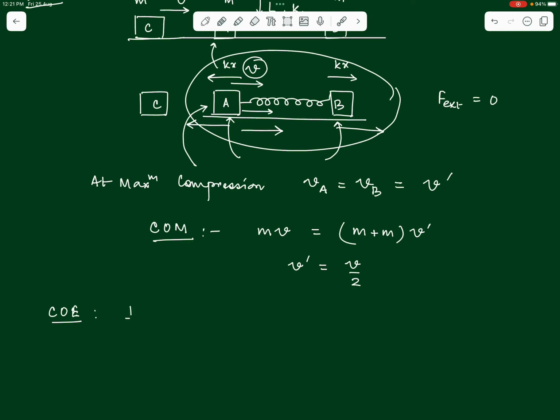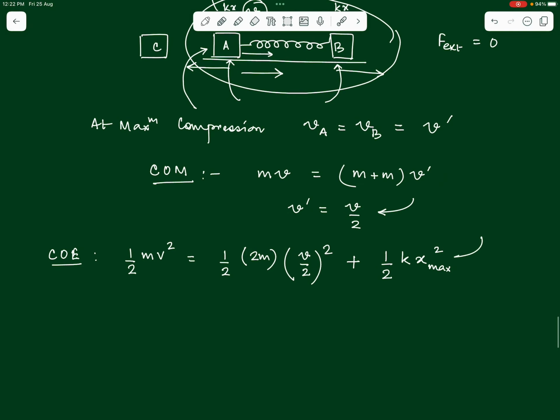So, can we say initially the only energy with this system was the kinetic energy of the block A, which was half mv squared. Finally, in the maximum compression state of the spring, both the blocks are moving with the same velocity v dash, whose value we know now. So, can we say the kinetic energy that the two blocks will have at that time will be half m into v dash square, which I can write as v by 2 whole square. This is the kinetic energy of the two blocks, plus there is some potential energy now stored in the spring, which will be corresponding to the maximum compression of the spring. So, half k x max squared, the potential energy of the spring due to maximum compression.